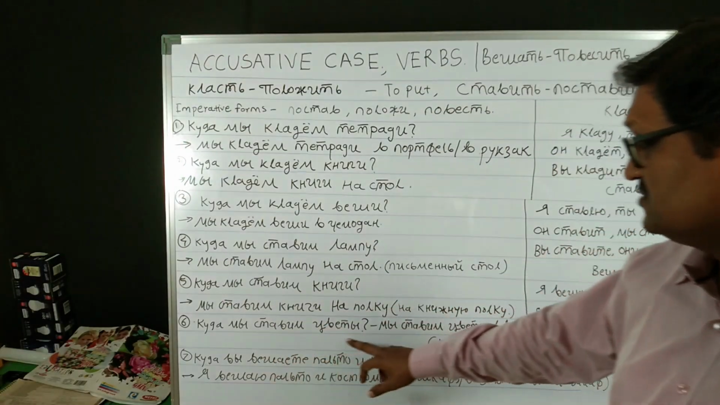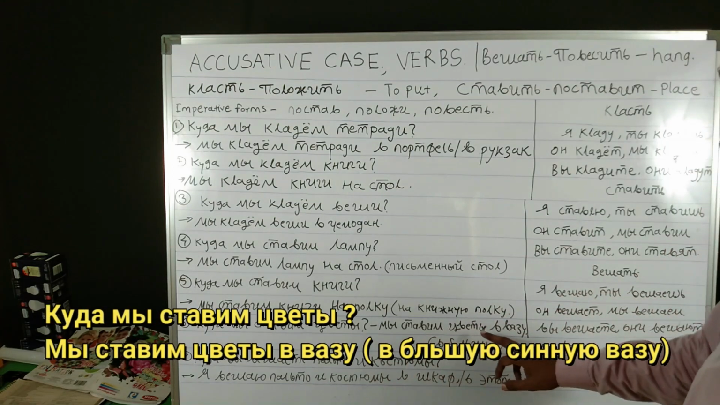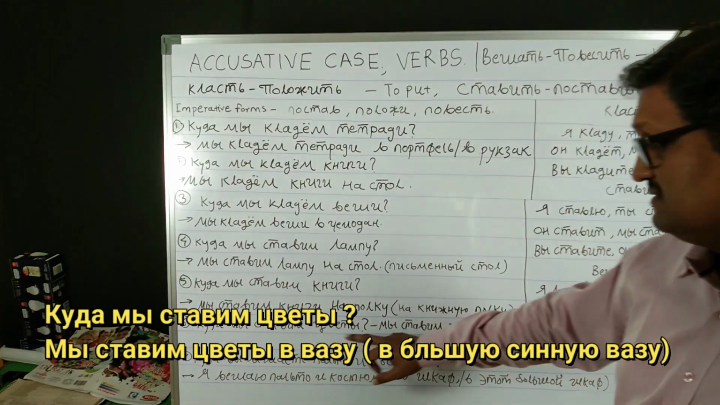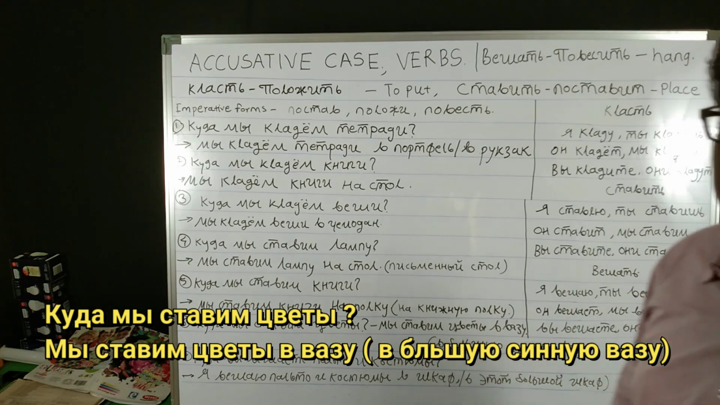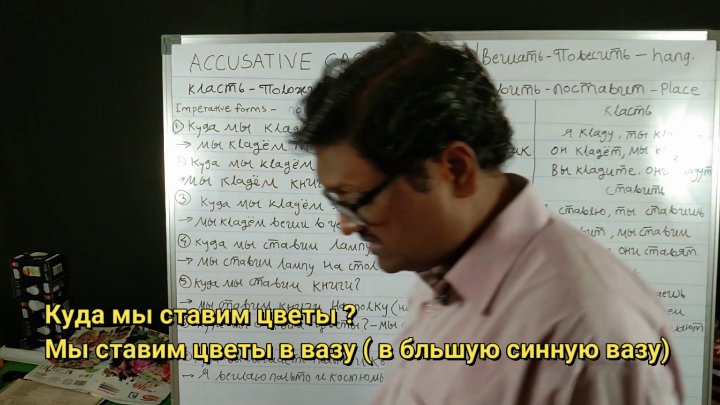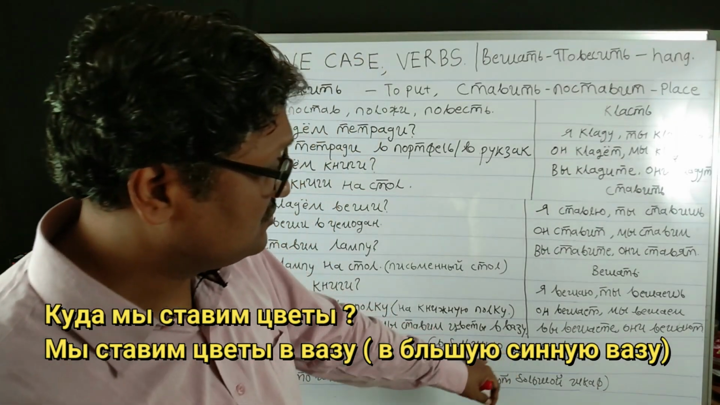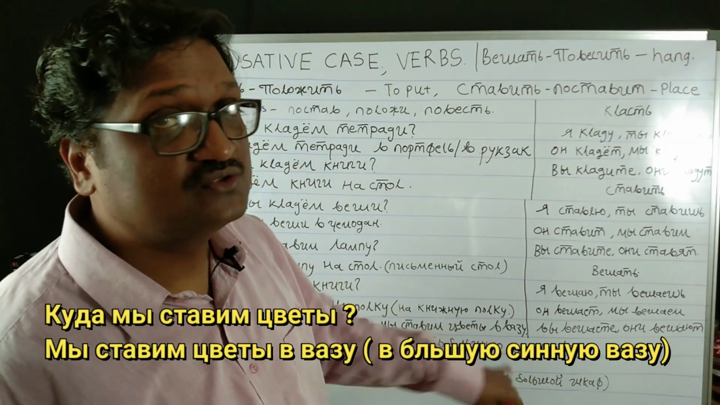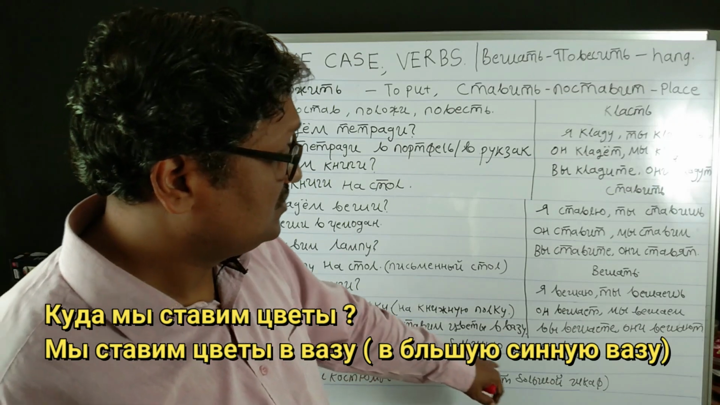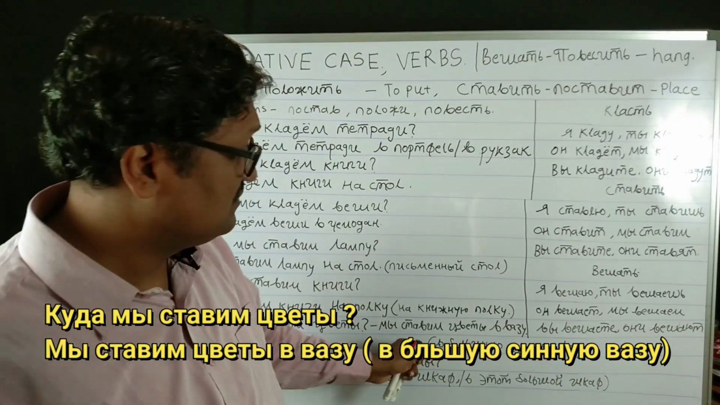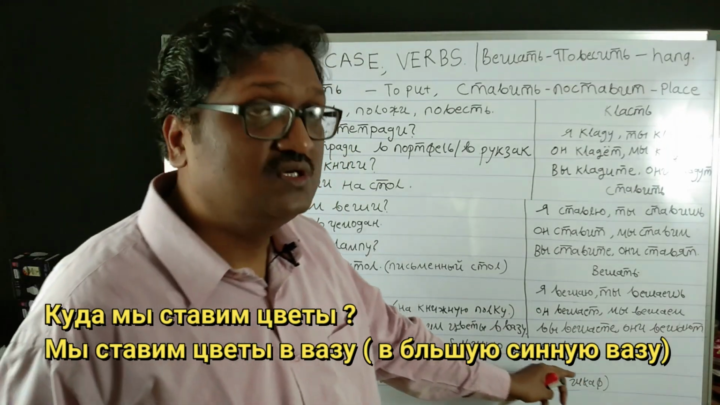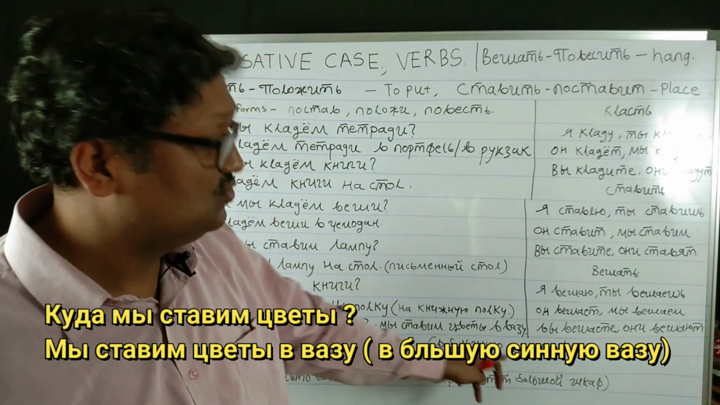Kuda mi stavim cveti? Moi stavim cveti wa vazu. Vaza is again a feminine noun, so it will take the ending vaju, va vaju, and if there is any adjective associated with that, it will also change. Va balshuyu sinnuyu vaju. It's a big blue vase.